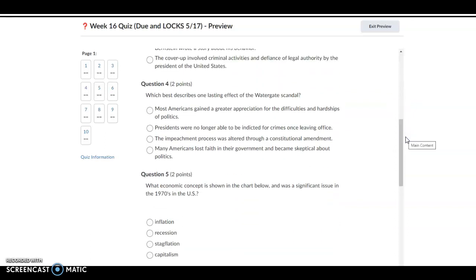Number 4, which best describes one lasting effect of the Watergate scandal? A, most Americans gained a greater appreciation for the difficulties and hardships of politics. B, presidents were no longer able to be indicted for crimes once leaving office. C, the impeachment process was altered through a constitutional amendment. D, many Americans lost faith in their government and became skeptical about politics.